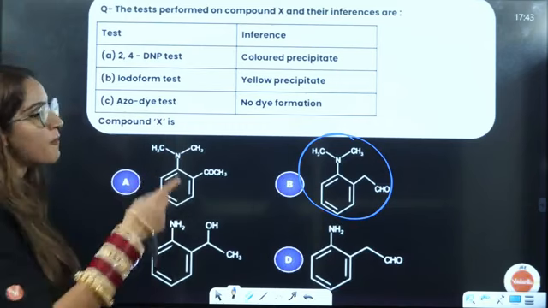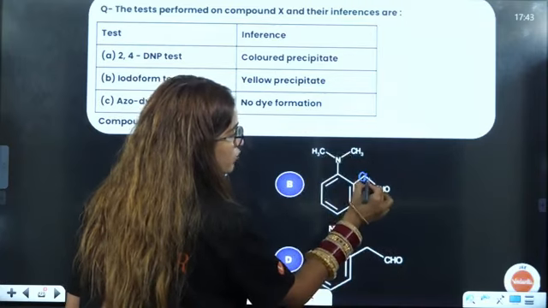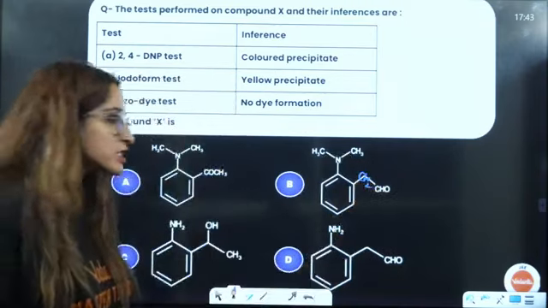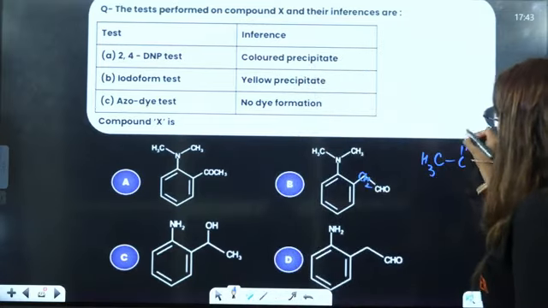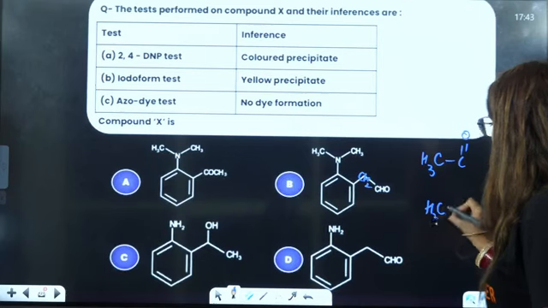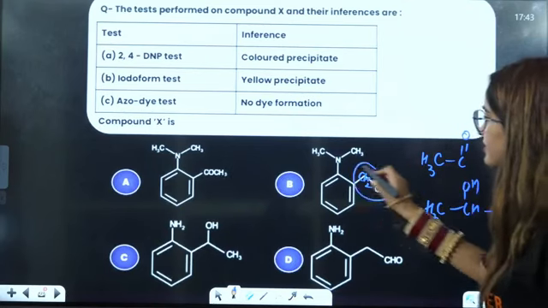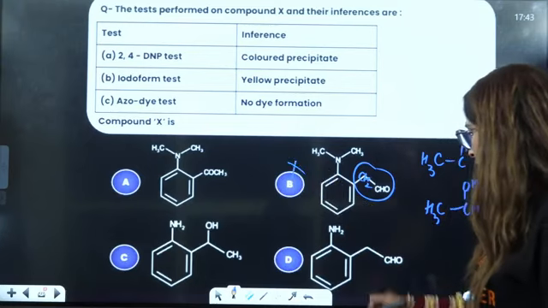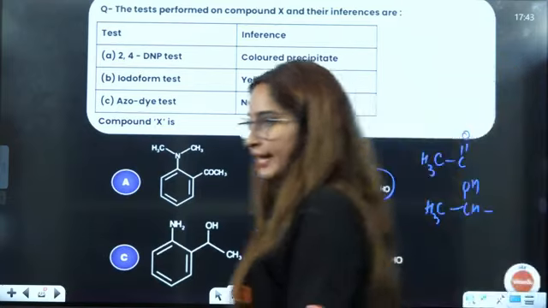They are saying this compound should give the iodoform test. So this compound is CH2CHO. At least for iodoform, we need to have either CH3, C double bond O, or we should have CH3, CH(OH). This is not present, so this is already eliminated. CH3, C double bond O is not present, so this is already eliminated.